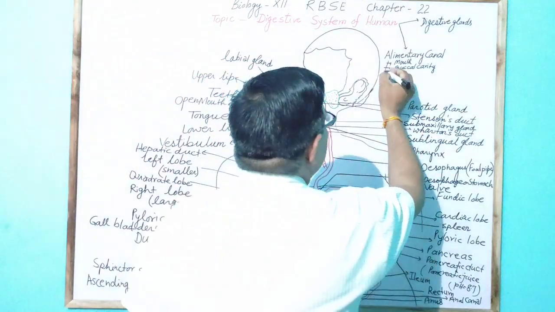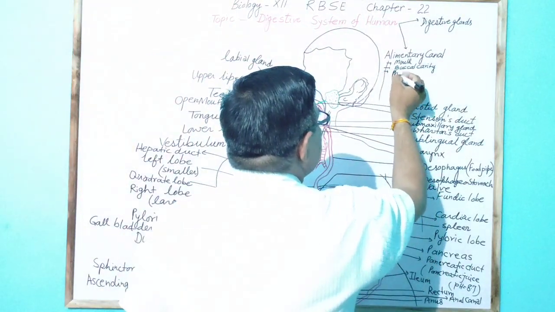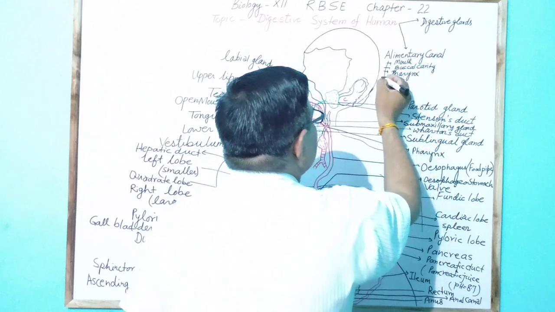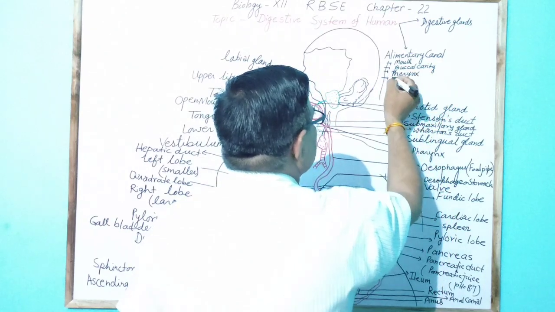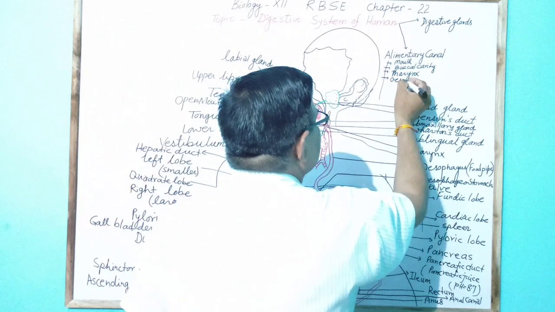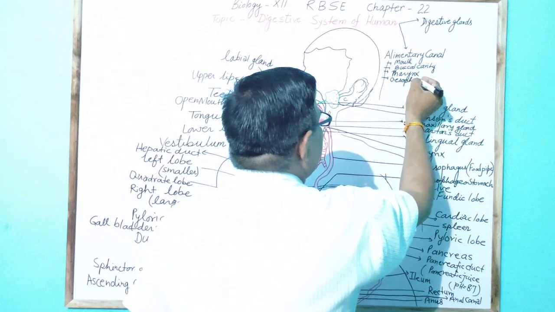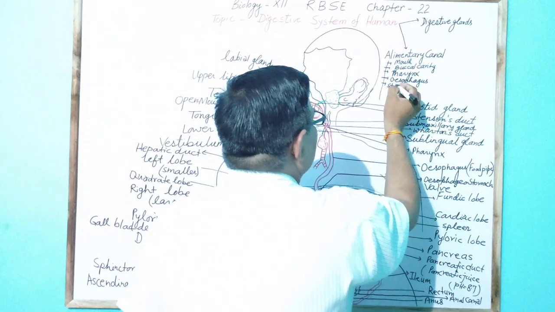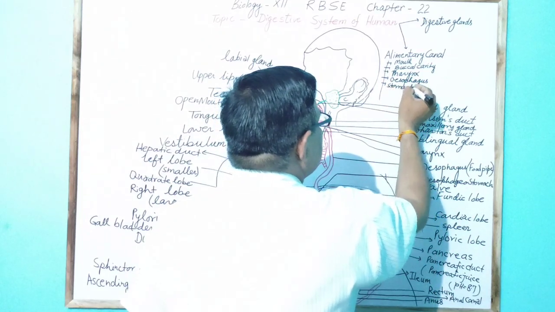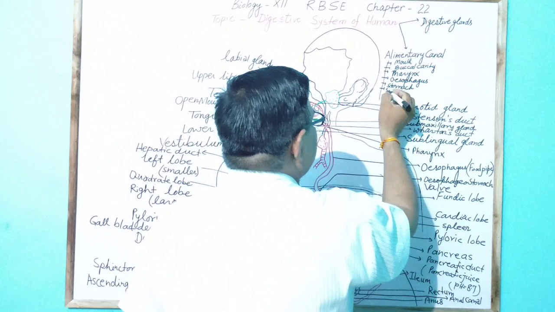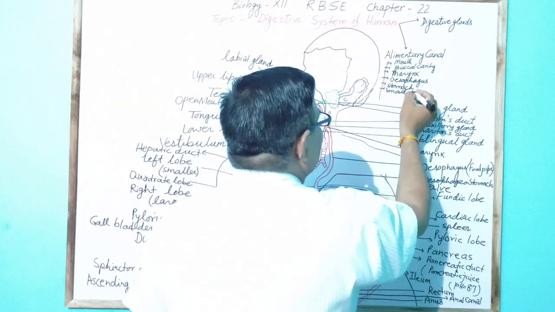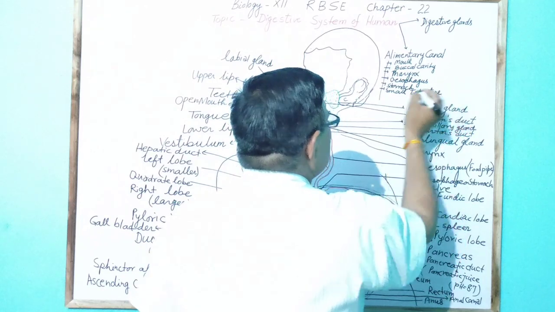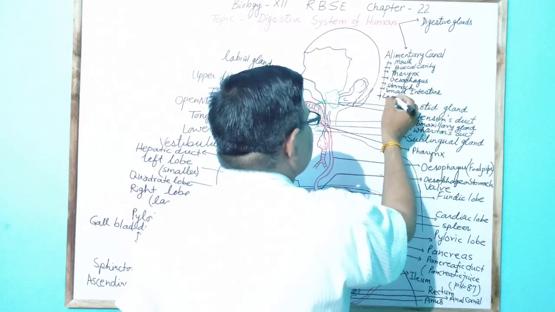And the next one is the pharynx, which has different pores and passes food to the oesophagus. After the oesophagus, food reaches the stomach. From the stomach, food reaches the small intestine, and from the small intestine, it reaches the large intestine.